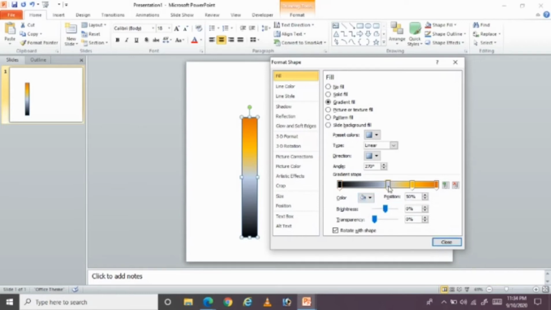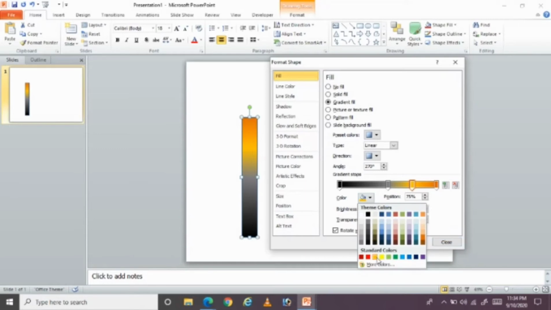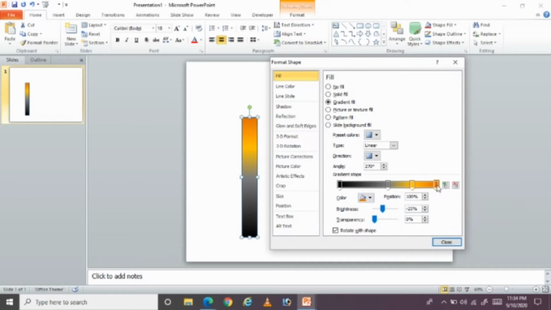And the next stop is at position of 50%, and I'm changing this color here like this. And the third gradient stop, the color which I'm giving is yellow, it's already selected here. And the fourth stop which I'm selecting the color is orange. And this gives you a nice effect.